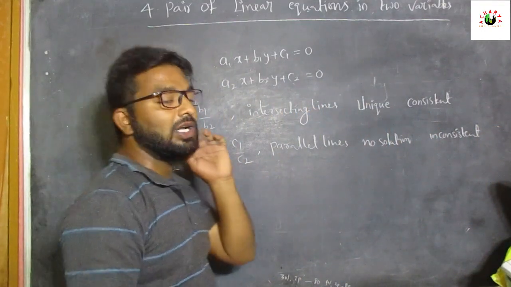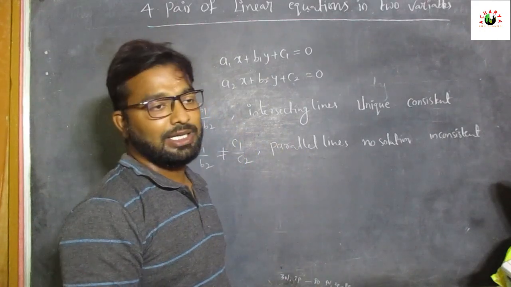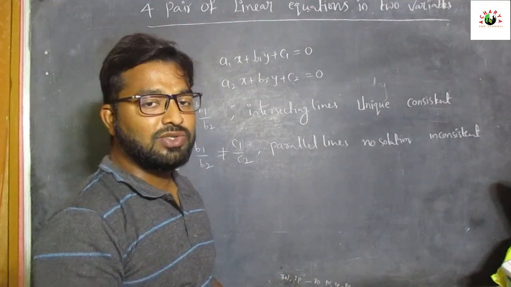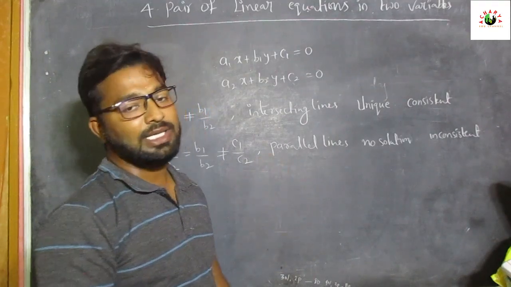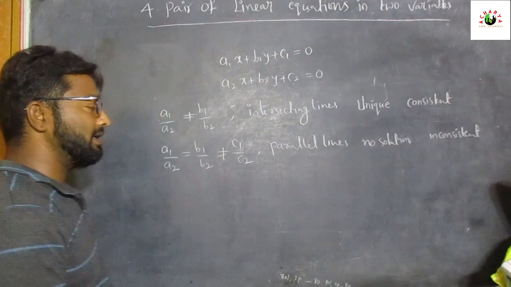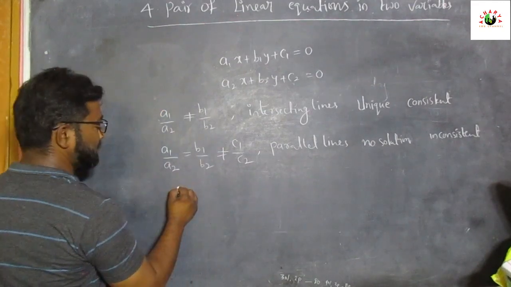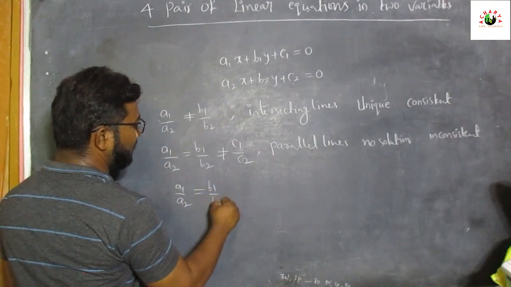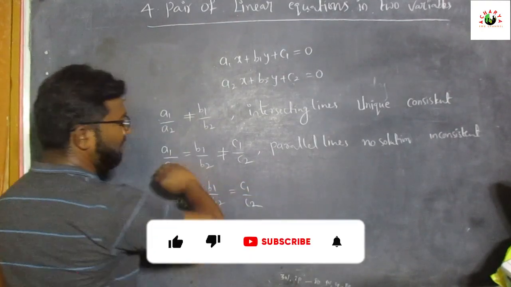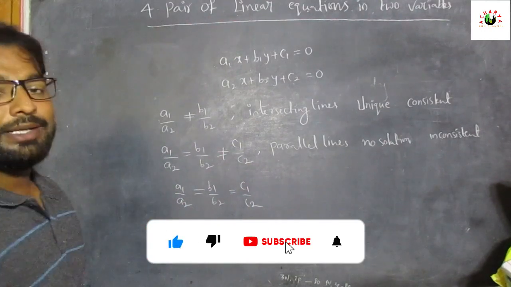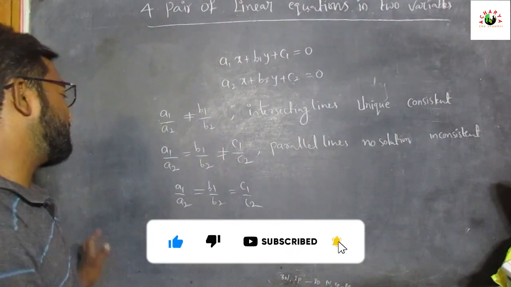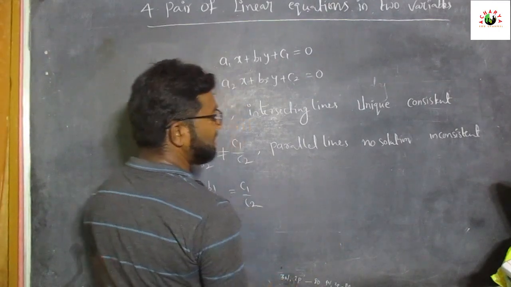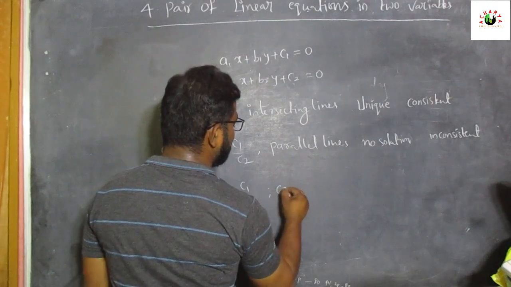Why inconsistent? Just now I said, if the pair of linear equations doesn't have any solution, the equation is inconsistent. The third condition is, if a1 by a2 equal to b1 by b2 equal to c1 by c2, all three of these ratios are equal, this pair of linear equations represents coincident lines.